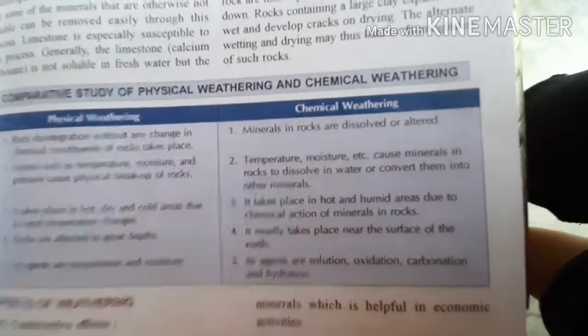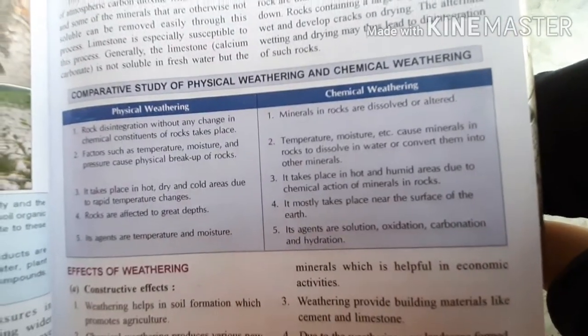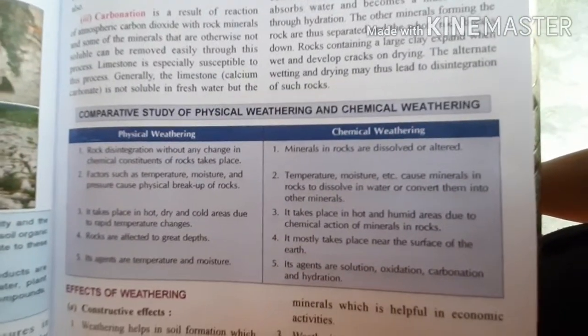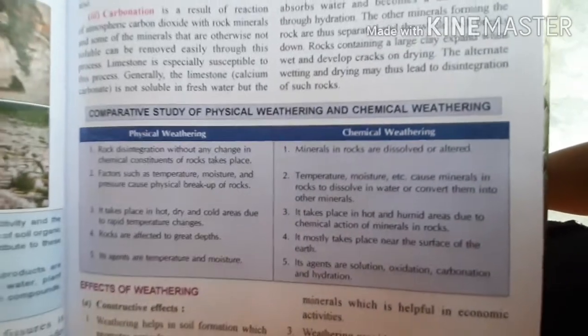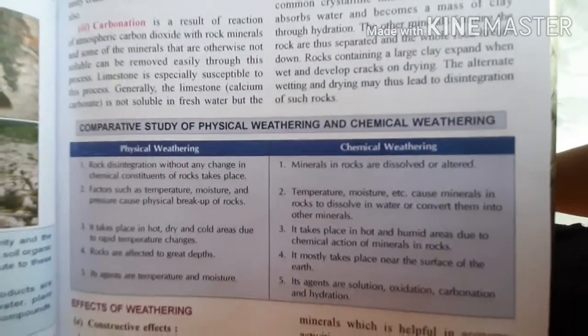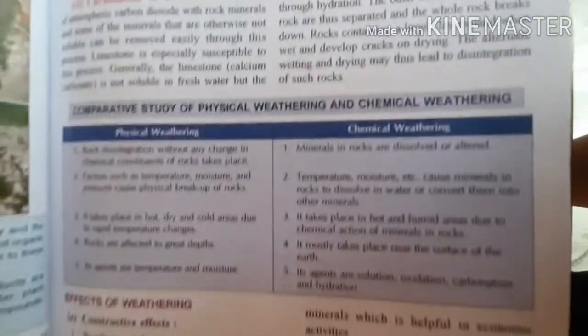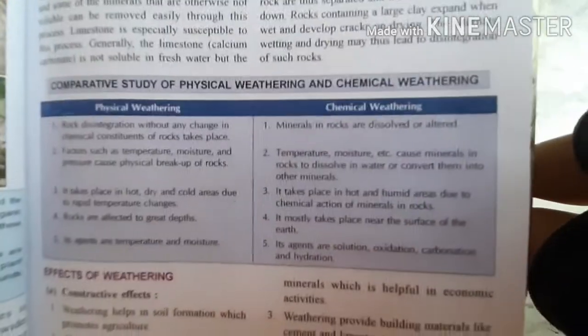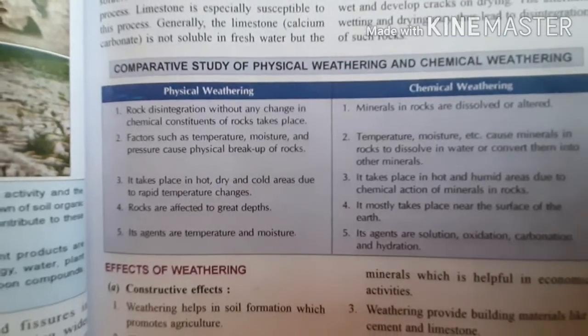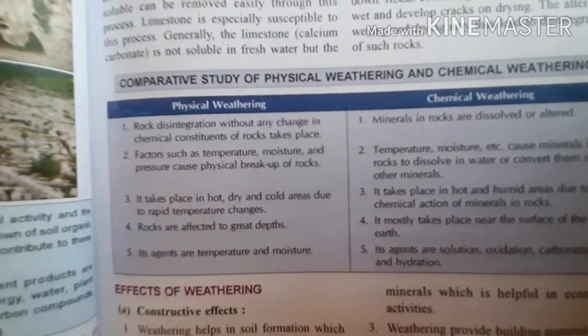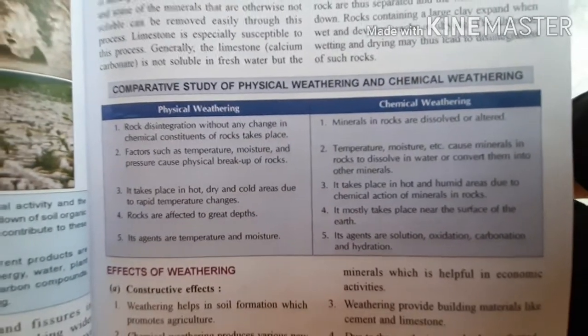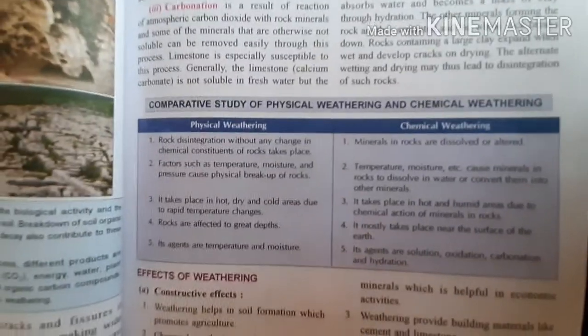The main agents of physical weathering, as I have told you, are moisture, temperature, frost and winds. These are the factors responsible for the changes coming in the rocks, which disintegrate the rock. How these disintegrate the rocks, I will explain.